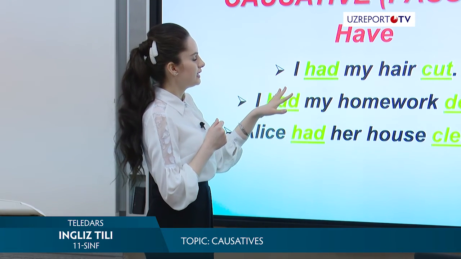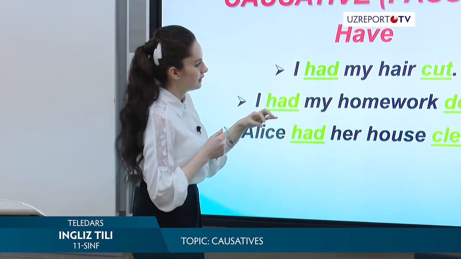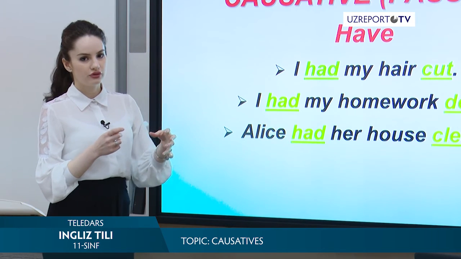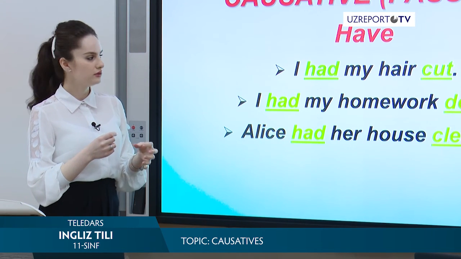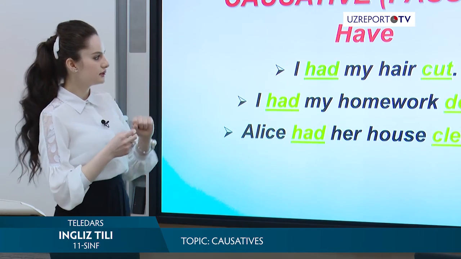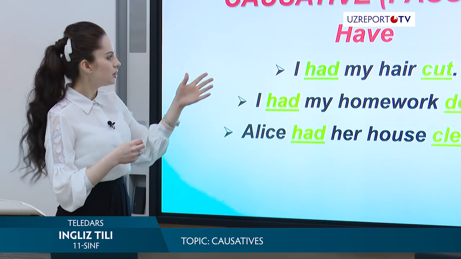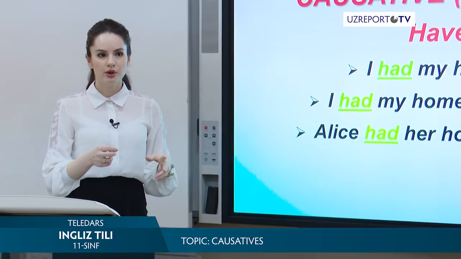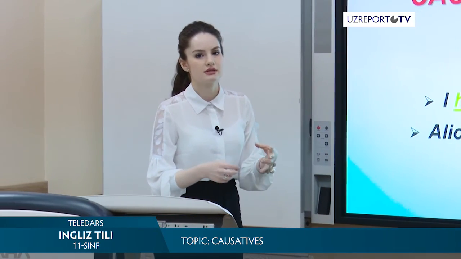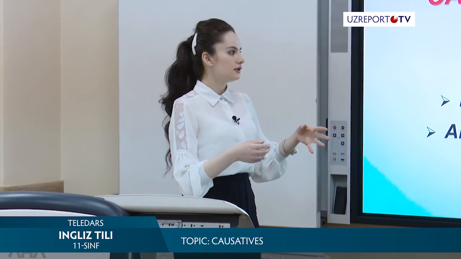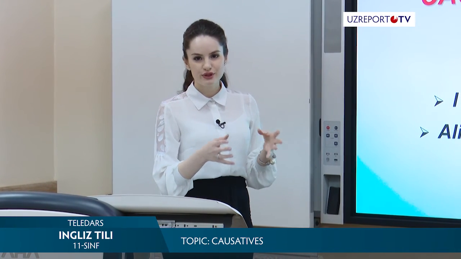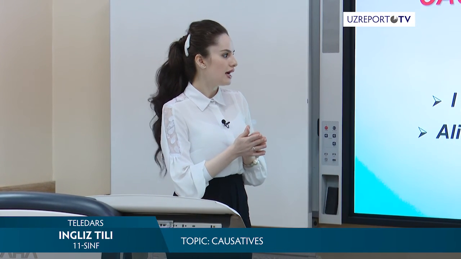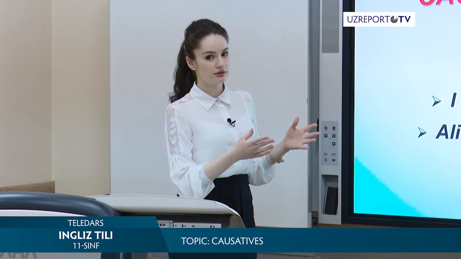Then my hair, I changed instead of agent. Now it's object and cut. When we talk about your hair cut, it's obvious that it was done by a barber, by a hairdresser. That's why here it is not necessary to fix agent.